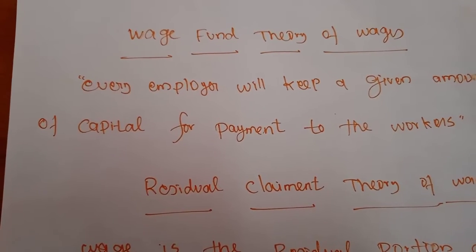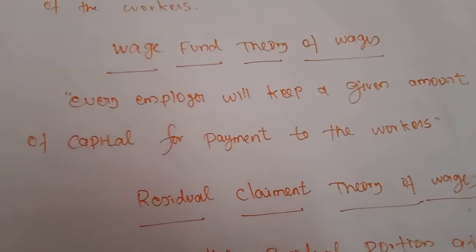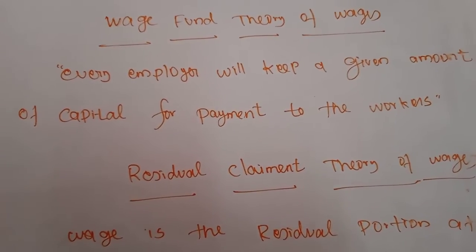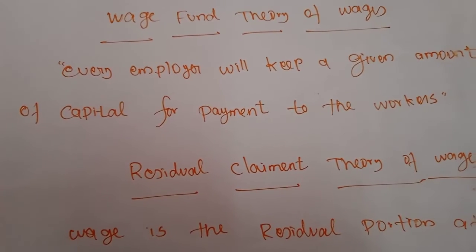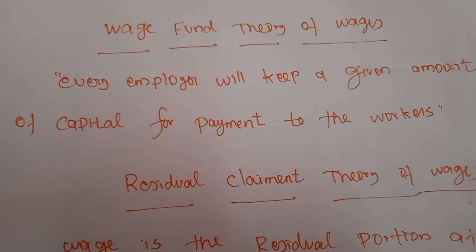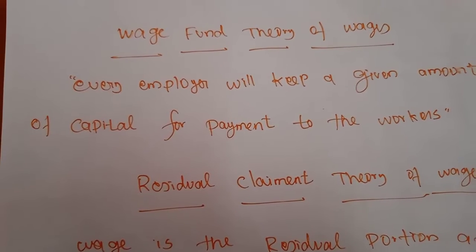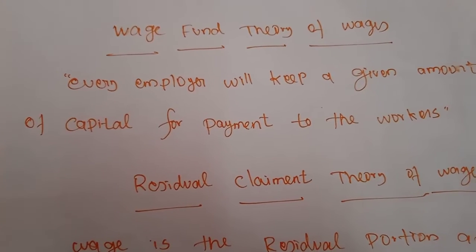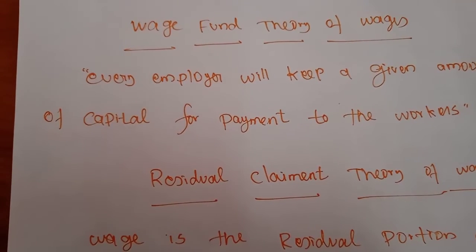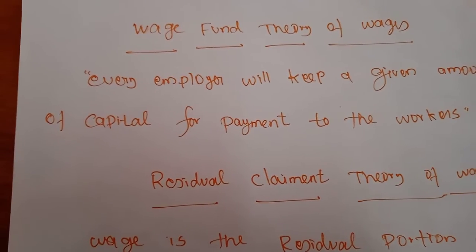It is fixed and constant. So normally he will have it deposited in the bank for the purpose of providing remuneration to his workers. So we can consider this amount the wage fund. The wage fund is fixed and constant. So the wages depend directly upon the fund and inversely upon the number of laborers employed.